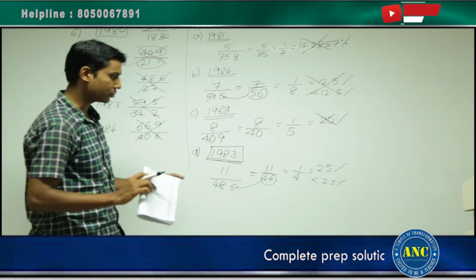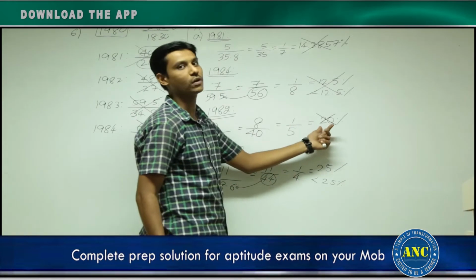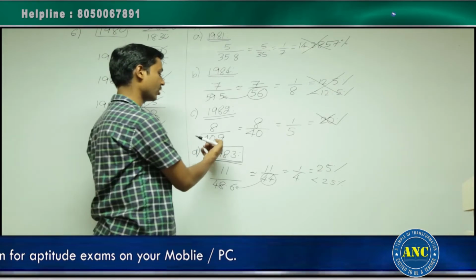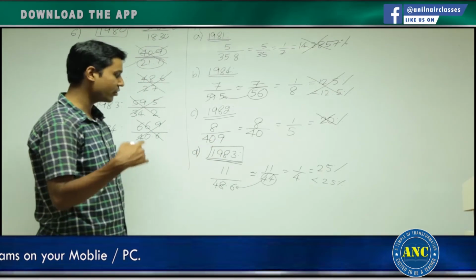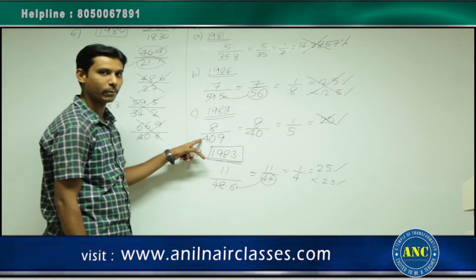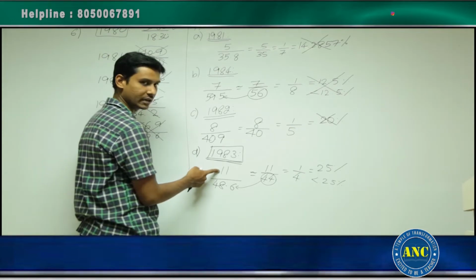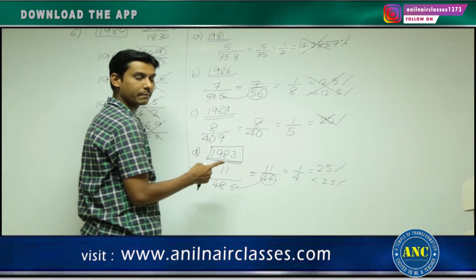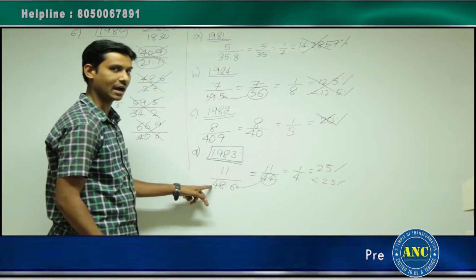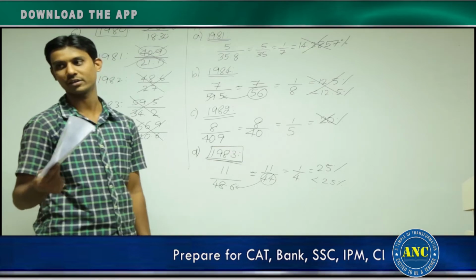Clear with the approach? If you still have a doubt whether it is too much exceeding less than 20% and this will become the maximum, you try out in your normal approach. Or you can use some other approach of taking denominator as 100%, all those things. Or you can use even a smarter approach. Just now we discussed 8 by 40 is a proper fraction. 11 by 48 is also a proper fraction. Higher the value in the numerator, higher the value in the denominator, that fractional value should be highest. That means this fraction should be highest compared to this fraction. That is the reason we got the answer as 1980. That is also one of the techniques.